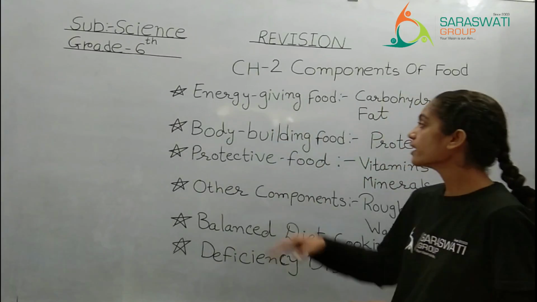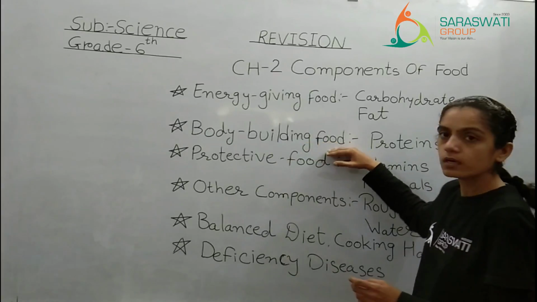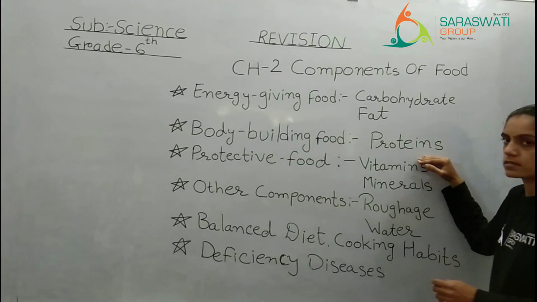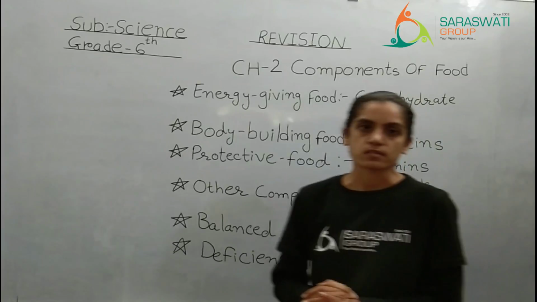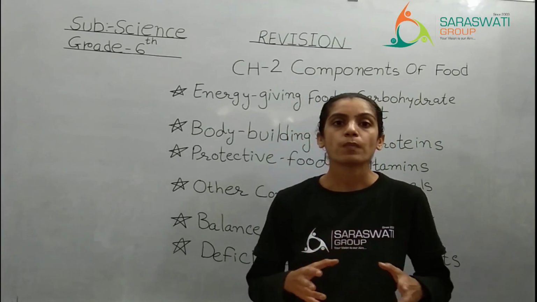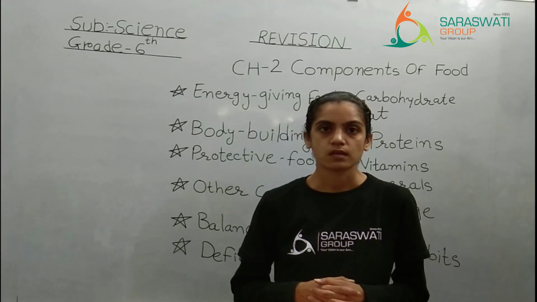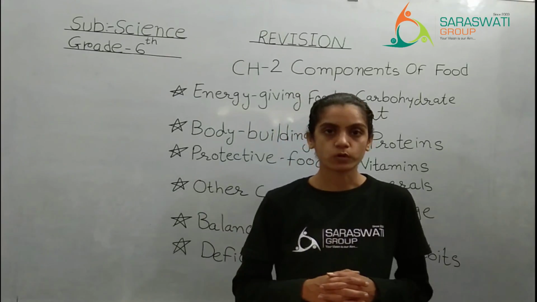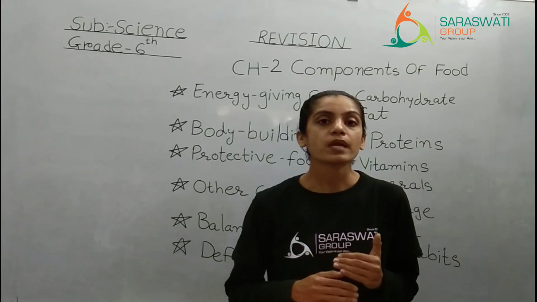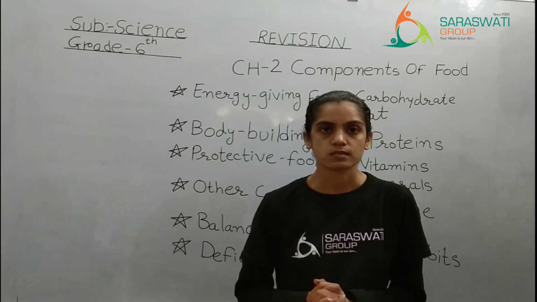Moving to the next category, that is body building food, which is proteins, right? Soya bean, milk, egg and other pulses are rich sources of protein, which helps in building up your muscles.